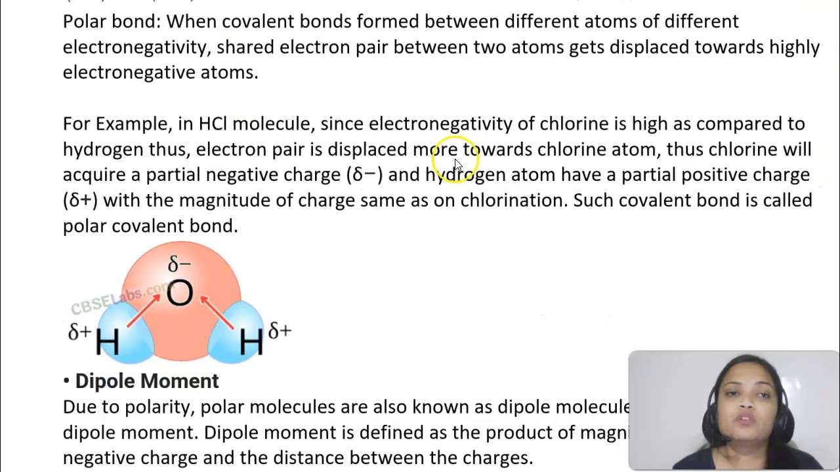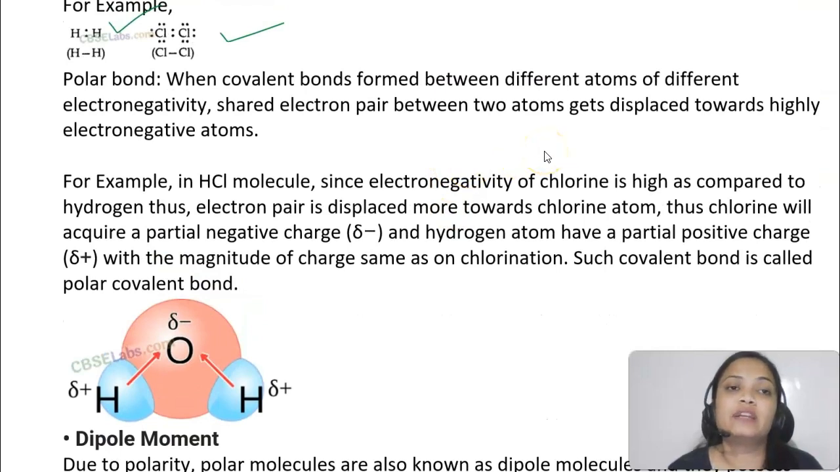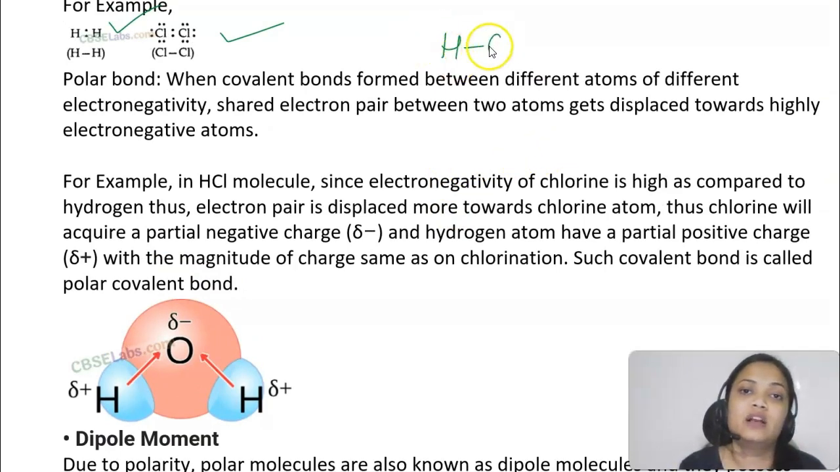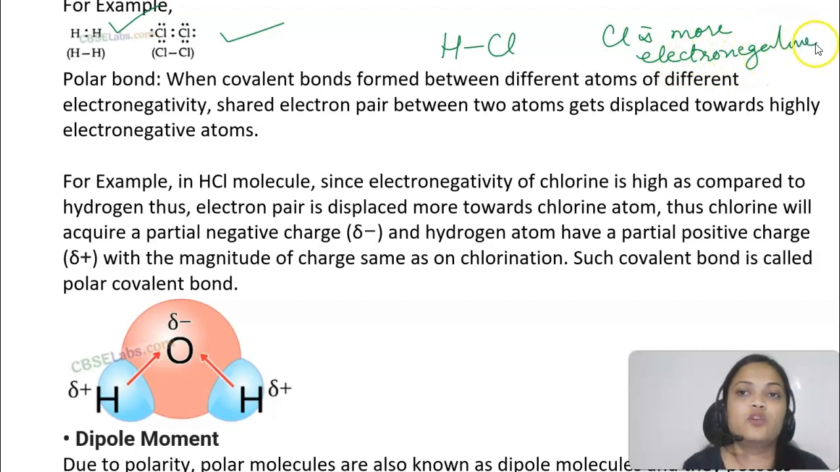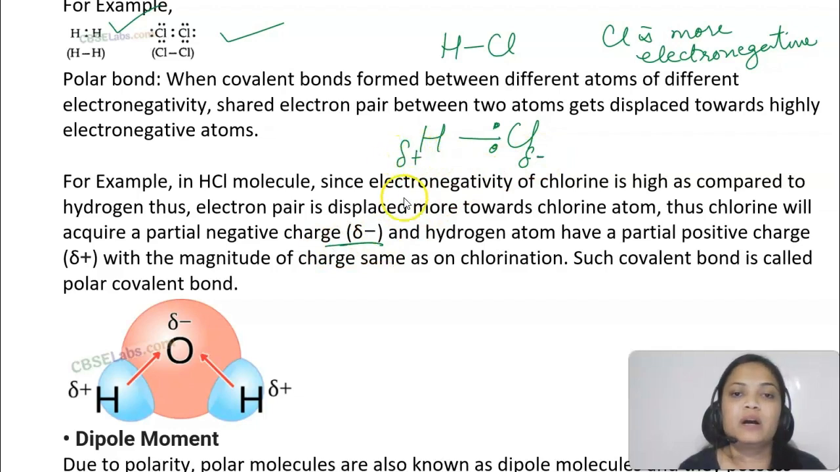But polar bonds will be the ones whenever we have different atoms. Like if I have HCl, we know that chlorine is more electronegative than hydrogen. So obviously the shared pair of electrons will be more towards the chlorine atom, like this. So chlorine will develop a partial negative charge. We represent it like this. This is partial negative, and hydrogen will have a partial positive charge. So this bond will be known as a polar covalent bond, students.